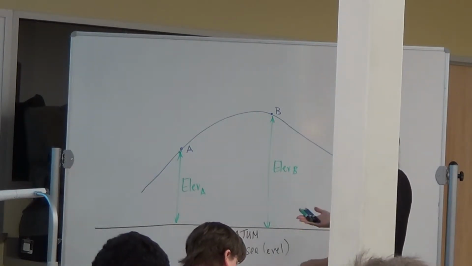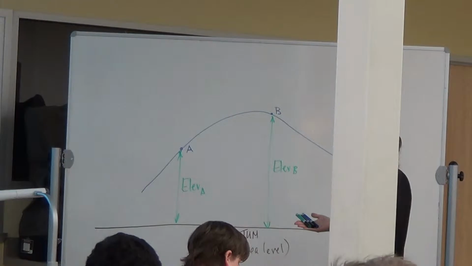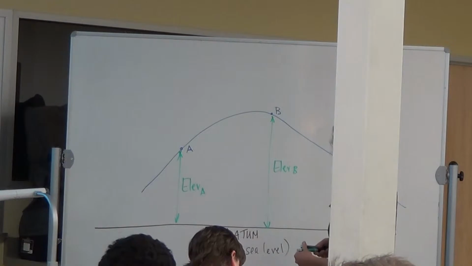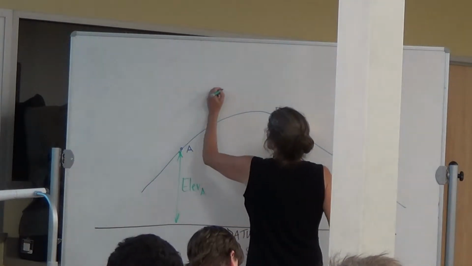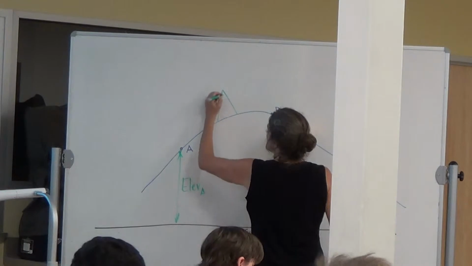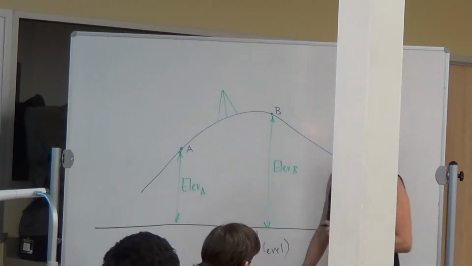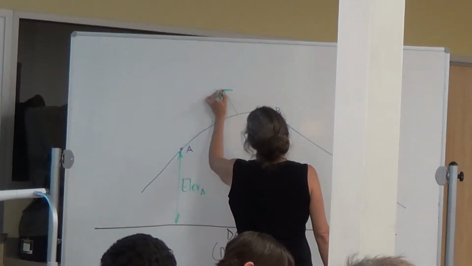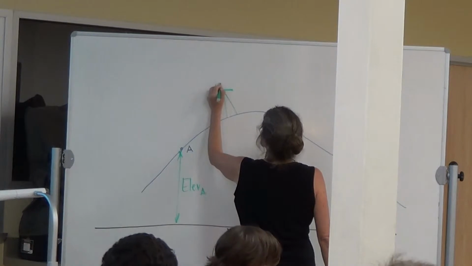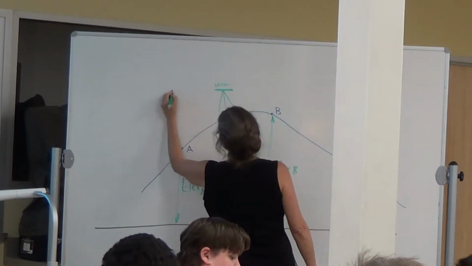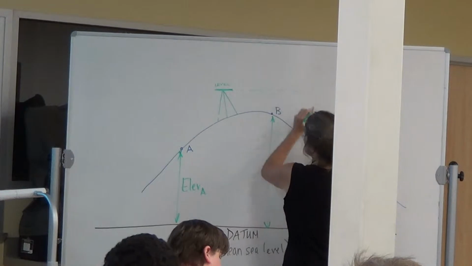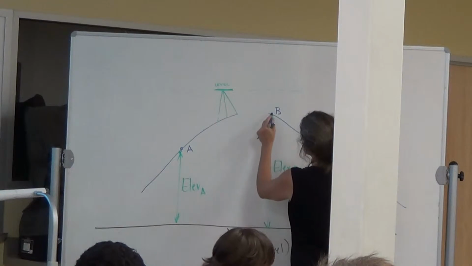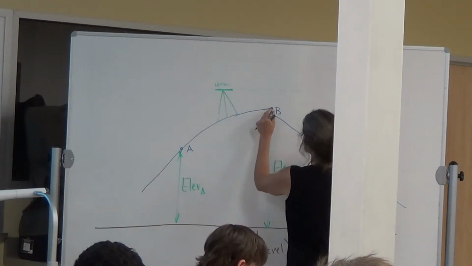So let's take a look at this. I'm going to set up a level. I'm going to set up the tripod. A slang word for a tripod is the legs. I'm going to set up a tripod, and I'm going to put a level here. Right, so this is a level. And it's shooting off to the left, and it's shooting off to the right. I'm going to take this curve a little bit away, so it looks like it's actually just going up.